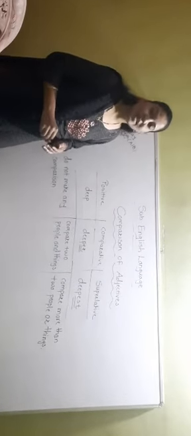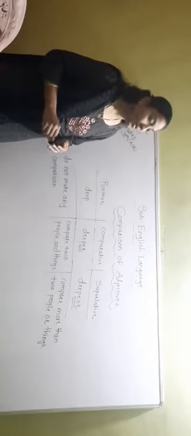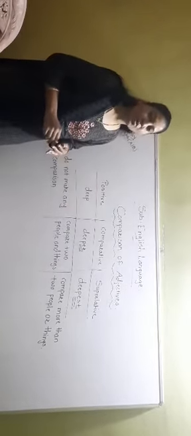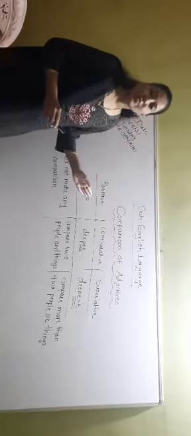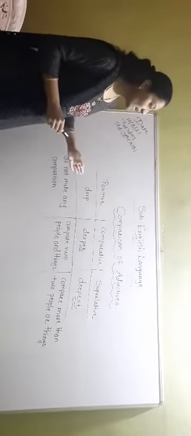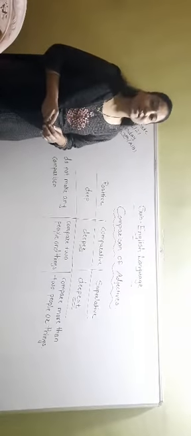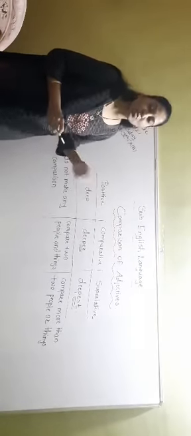Now just see the rules to form the different degrees of comparison. The first rule is that we can form the degrees of comparison by adding er or est to the words. That is our first rule.